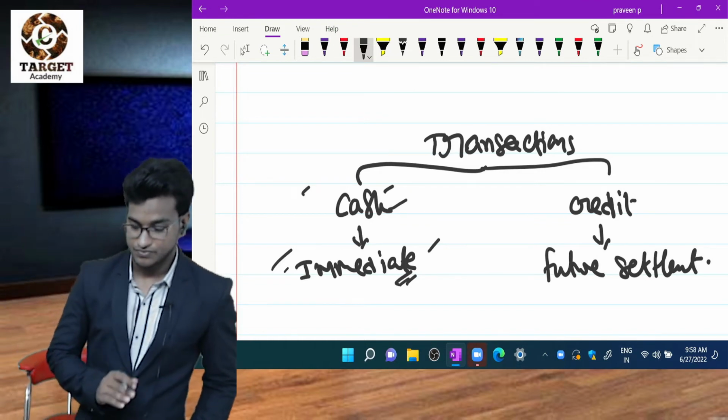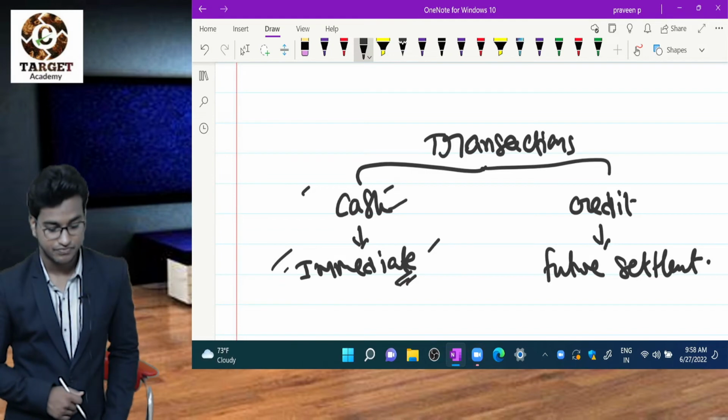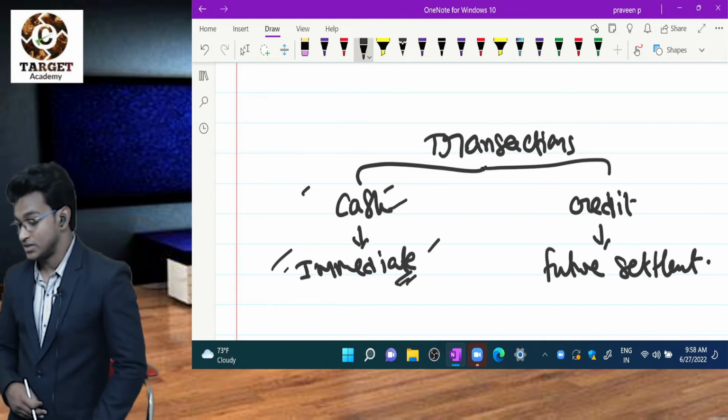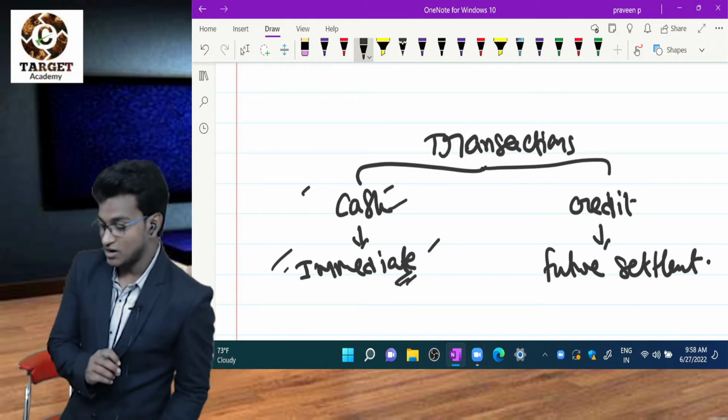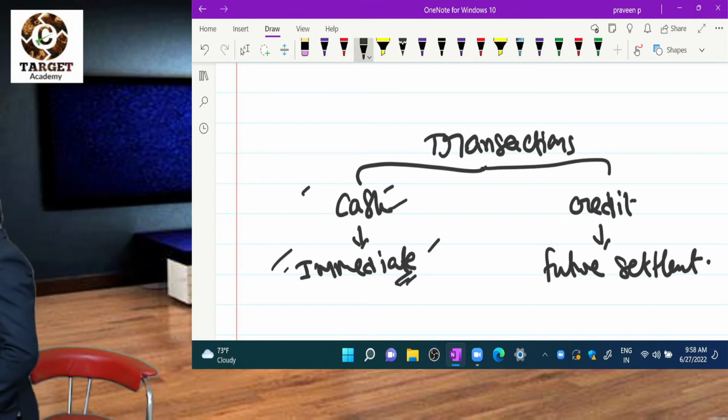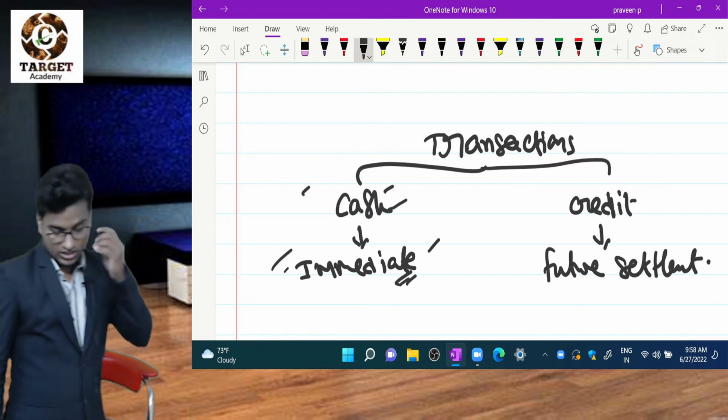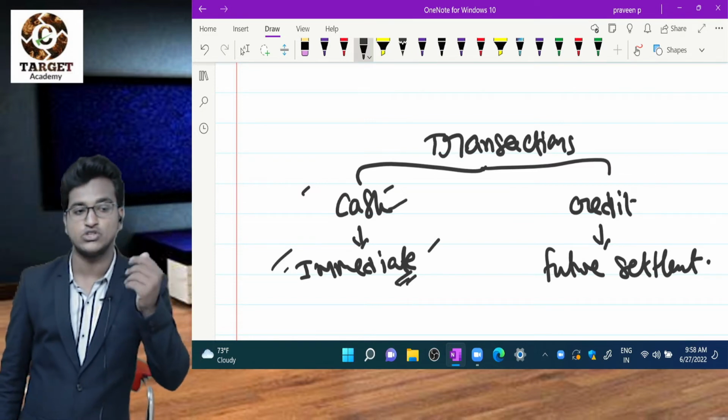Clear? From the other side, credit transaction. That means settlement on future dates. That is called future settlement. What does future settlement mean? We are not paying cash or receiving cash as of now, that is the payment or receipt. That means settlement will be in the future.